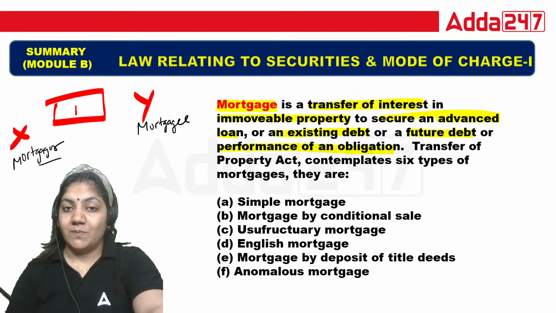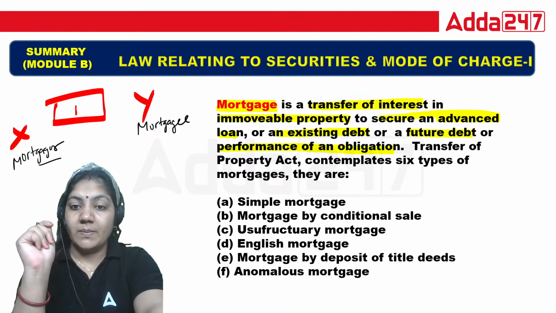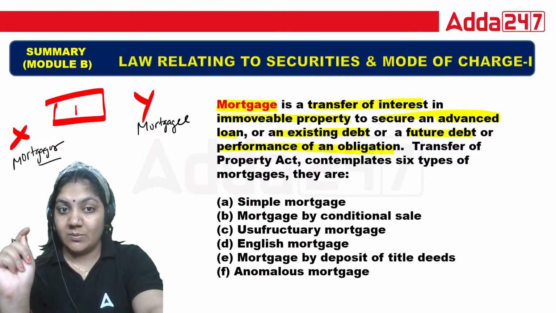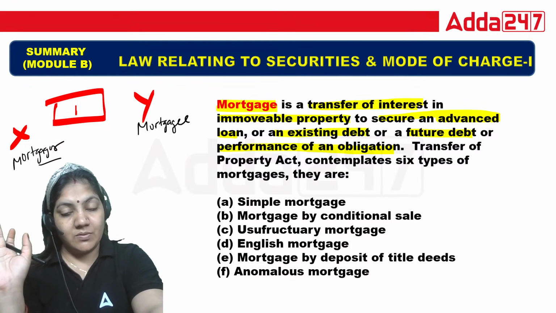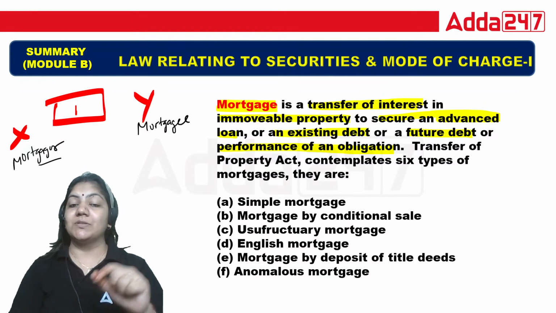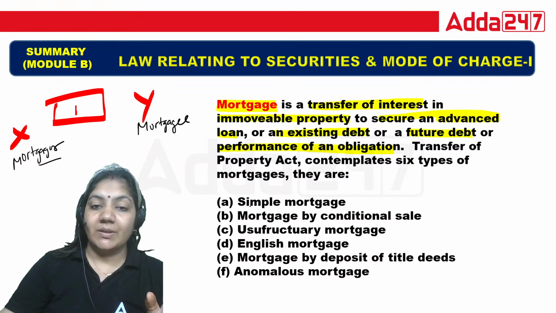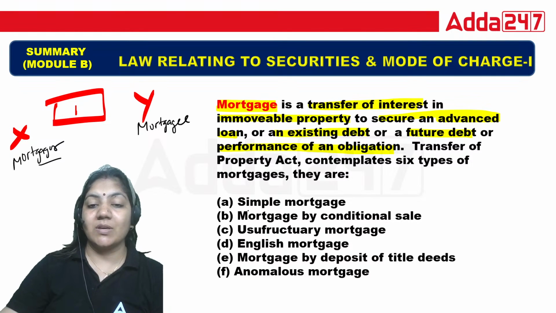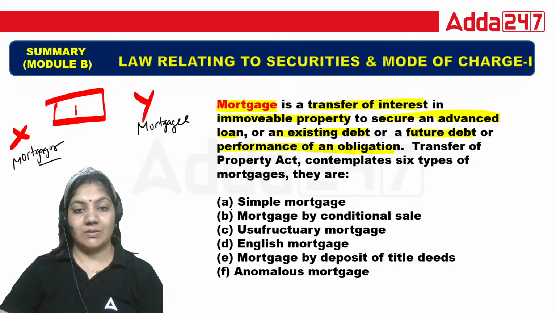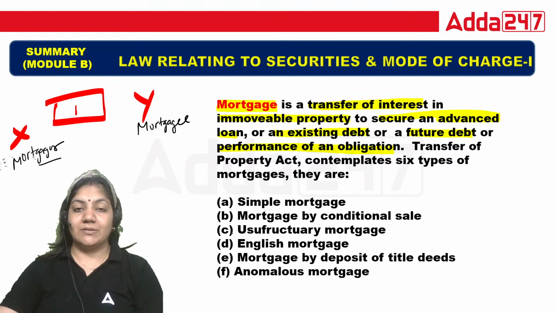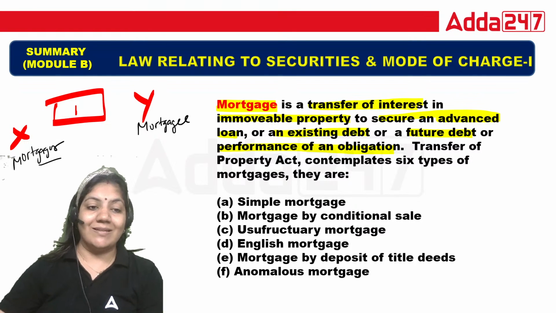In the case of pledge, we give movable property as security, and for immovable property, mortgage is there. There are 6 types of mortgage: simple mortgage, mortgage by conditional sale, usufructuary mortgage, English mortgage, mortgage by deposit of title deed, and anomalous mortgage. These are the terms which we have to study.